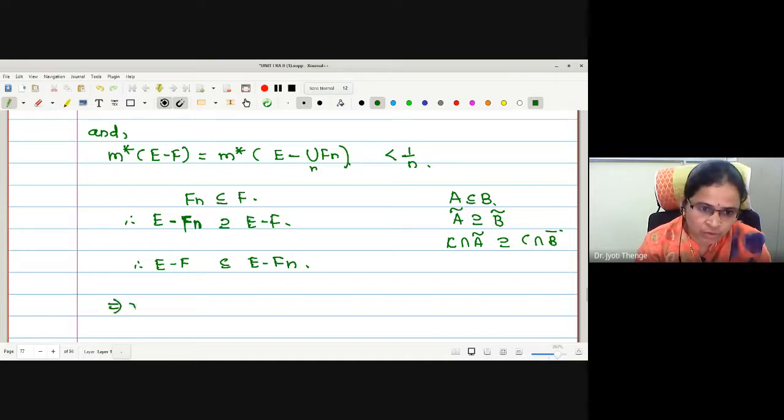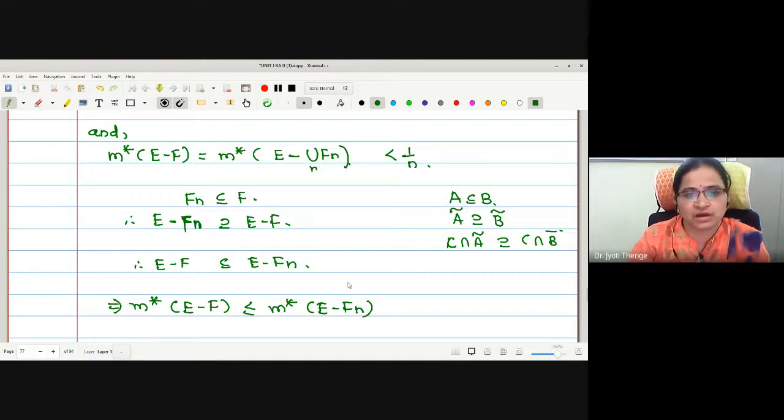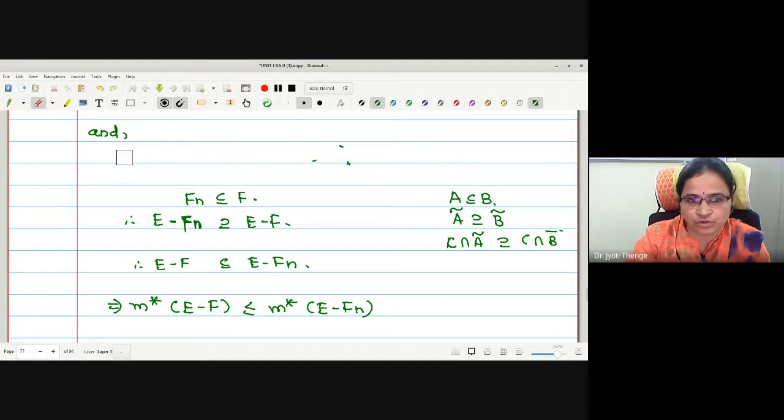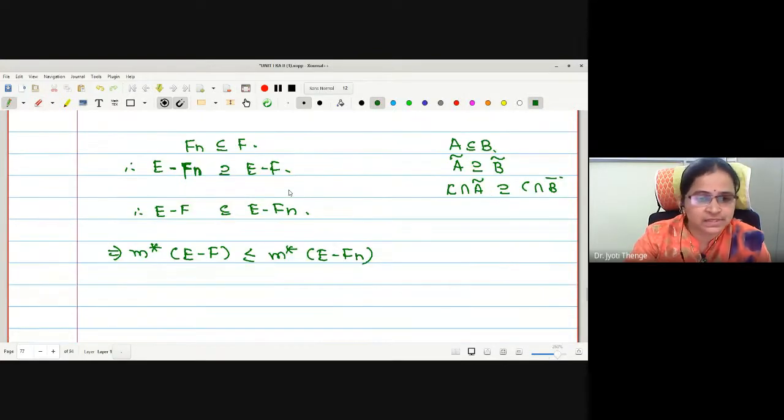Now let me take the outer measure. The outer measure of E minus F is less than or equal to the outer measure of E minus Fn. Now this will be the correct one. I'll remove the earlier step because it was going to give you a direct answer; we will go stepwise. Is the part understood? Fn contained in F gives us that E minus Fn contains E minus F, that is, E minus F is a subset of E minus Fn.